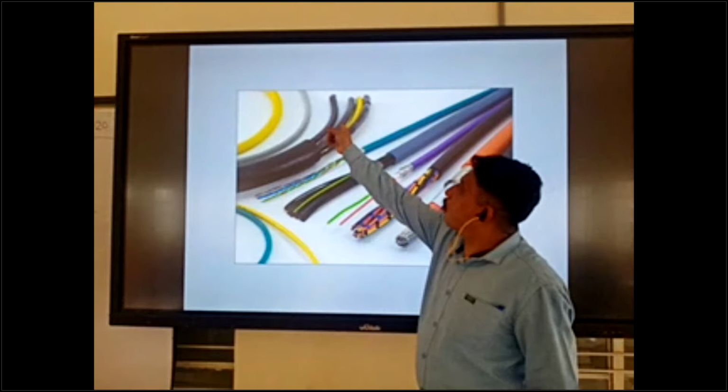This is the bundles of wire. 1, 2, 3, and 4. This one, bundles of the wire is coming inside the cable. And 1 and 2 core also. This is 2 core. You can see this cable has only 2 core inside. So the definition of the cable is: one cable is one conductor in which one or more core cables and bundles of wire come inside the cable.